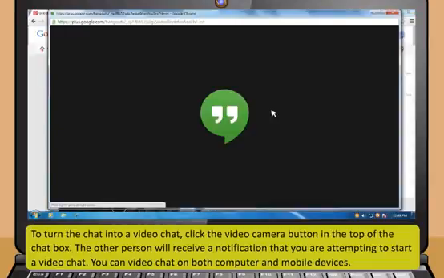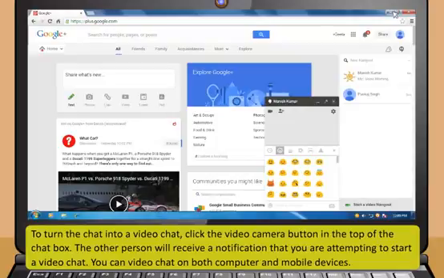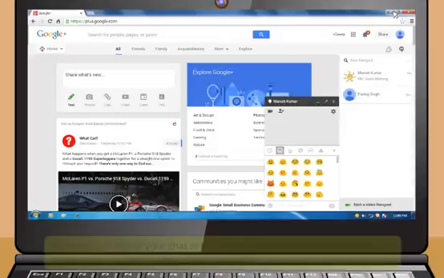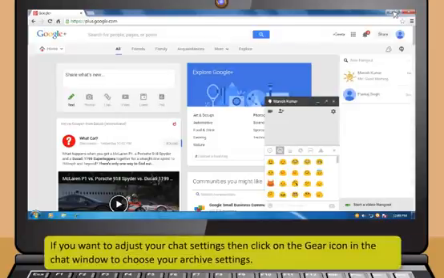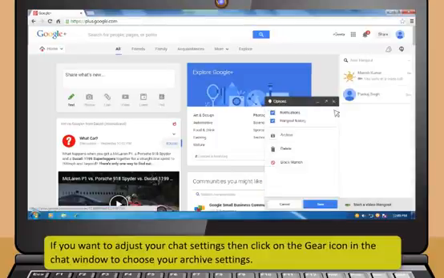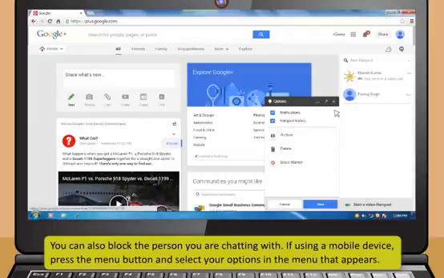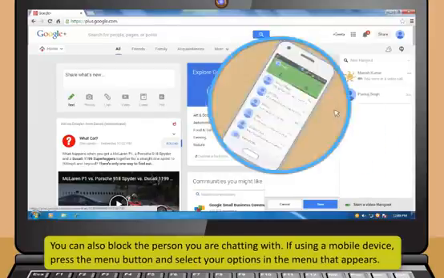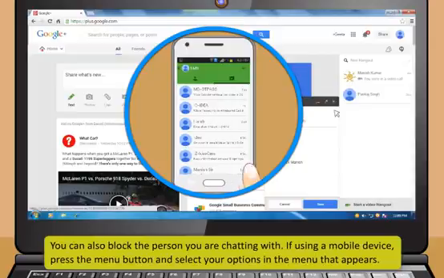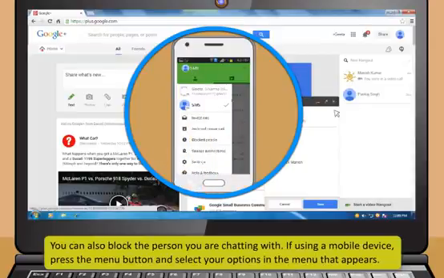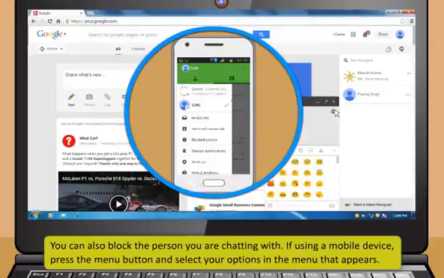The other person will receive a notification that you are attempting to start a video chat. You can video chat on both computer and mobile devices. If you want to adjust your chat settings, then click on the gear icon in the chat window to choose your archive settings. You can also block the person you are chatting with. If using a mobile device, press the menu button and select your options in the menu that appears.